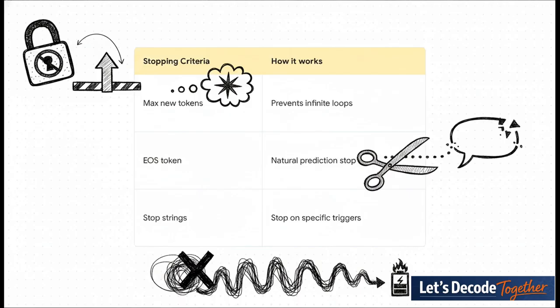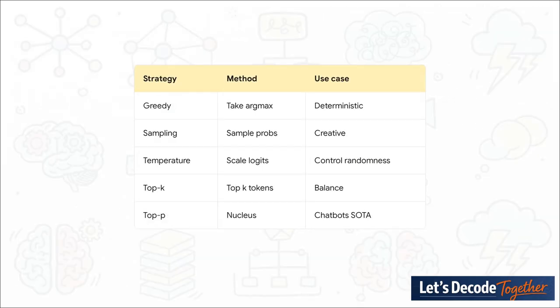But here is a real job-ready trick. The most crucial safety net is the max new tokens limit. This is a hard limit, say 512 tokens. Without this safety net in place, an autoregressive loop can hallucinate and just generate garbage literally forever, completely burning through all your compute resources.